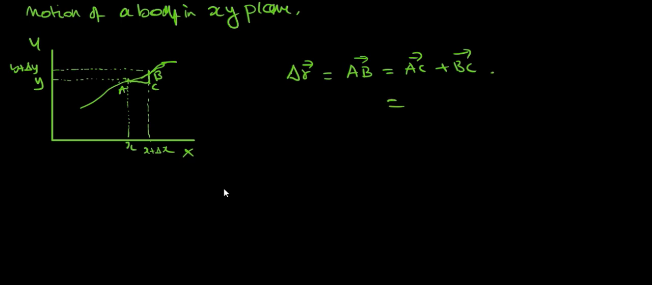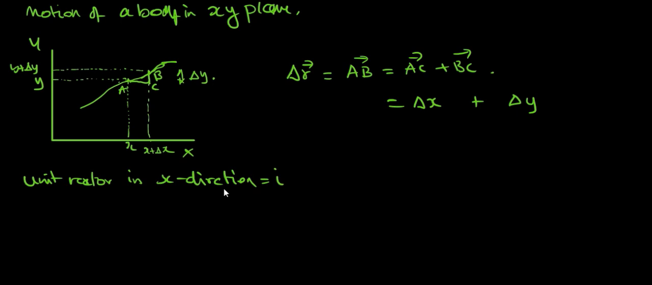Now let's say this has moved from x to x plus delta x. So what is the movement here? Delta x. And from y to y plus delta y, so the movement here is delta y. Now we know that the unit vector in x direction is written as i cap, and the unit vector in y direction is written as j cap. So this will be delta x i cap plus delta y j cap.